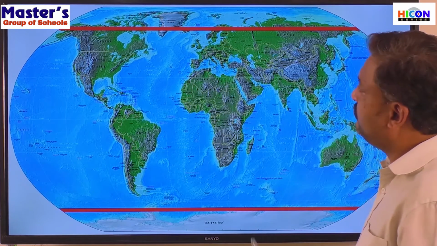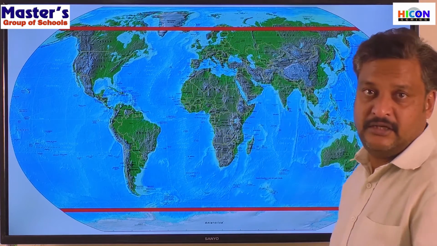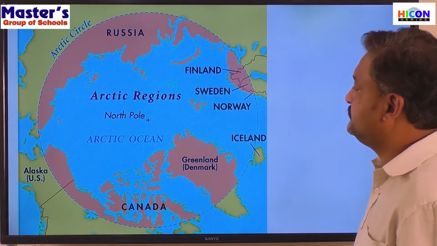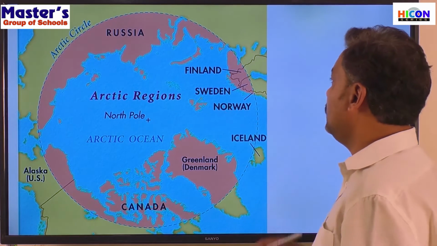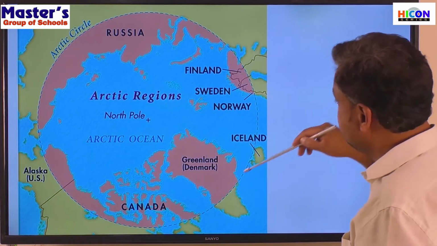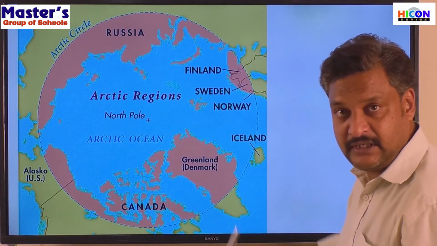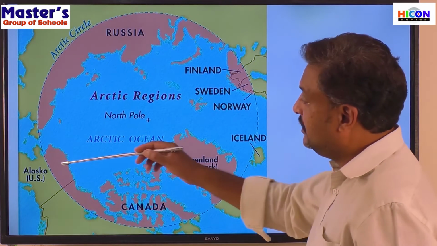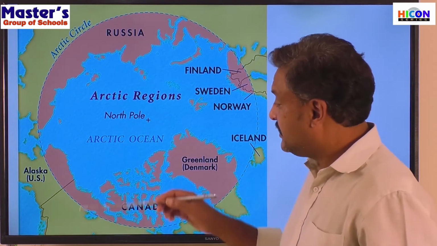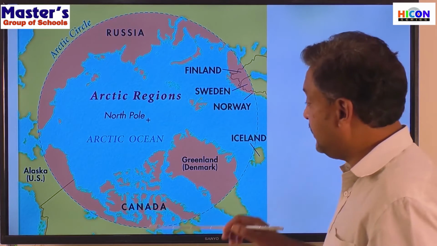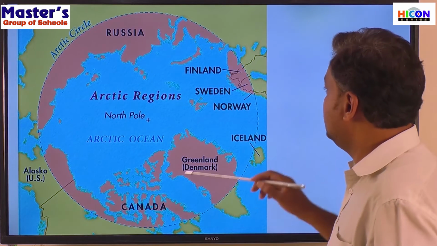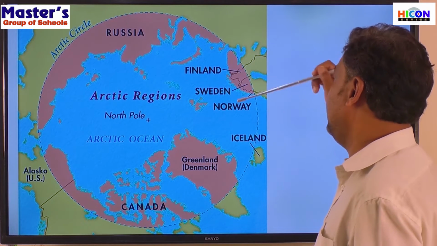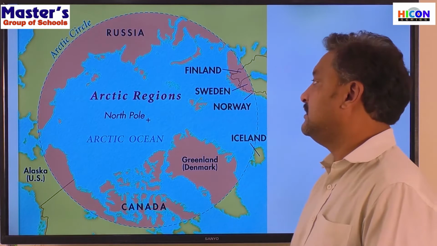So now we will have a look from the top, from the North Pole side of this region. So this is the North Pole. Clear? This is the North Pole, and this is the Arctic Circle. The region inside it is shown in a different color. So we have some regions of Russia in Asia there. Then Alaska, which belongs to the USA. Canada, the North American country, has plenty of regions over here. Then we have Greenland here. Then Finland, Sweden and Norway are also in the Arctic region.